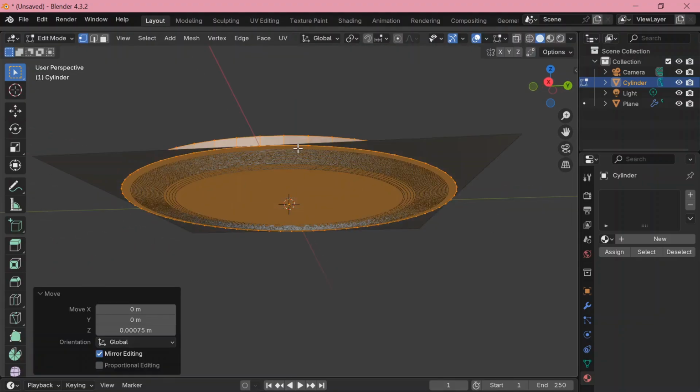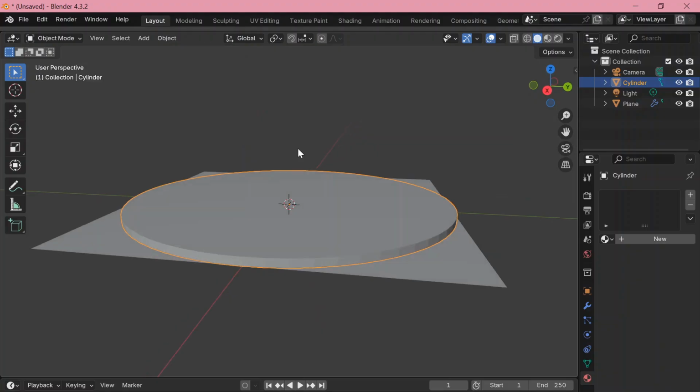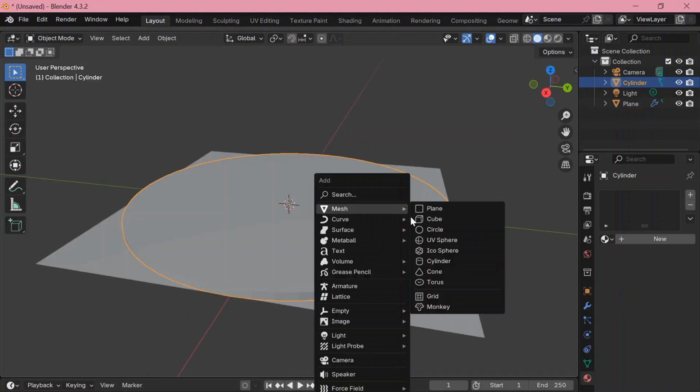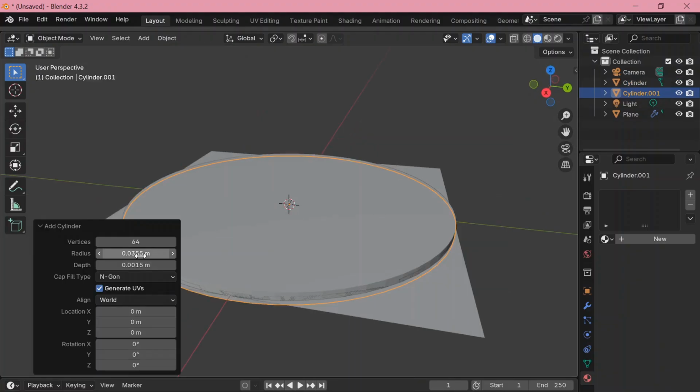Move it up a bit. Now we make a cylinder which is 7.29 mm in diameter for the spindle hole. We need this so that we can play the record.